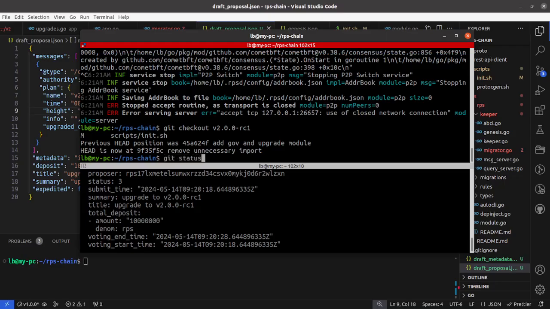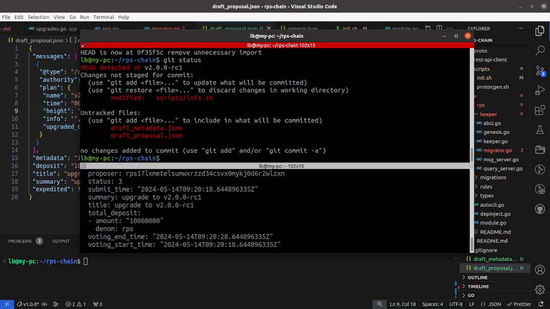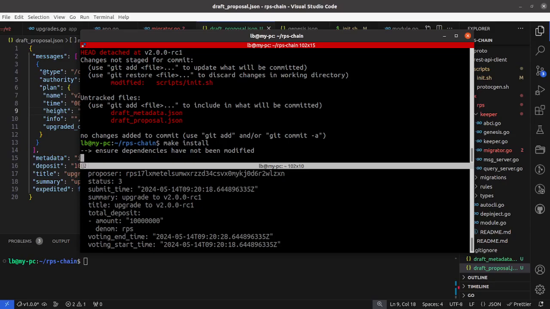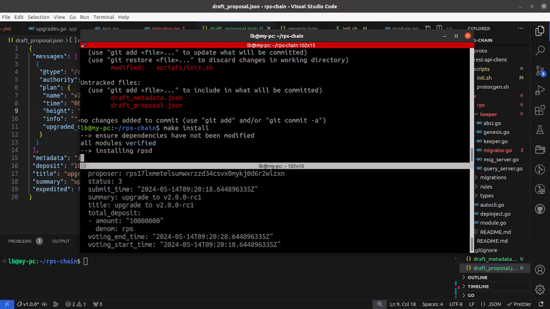Okay, status. Now we have some modified, but we are at B2 RC1. We can install this new version. And we can check if that was successful.